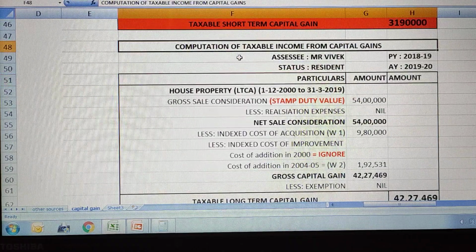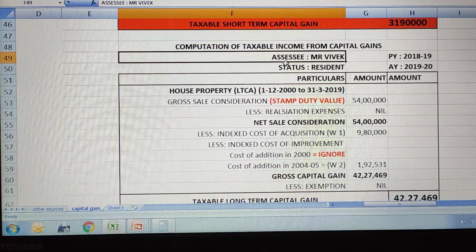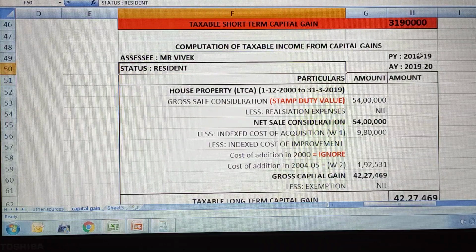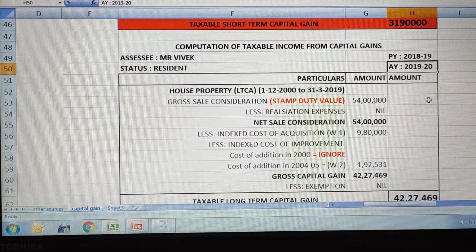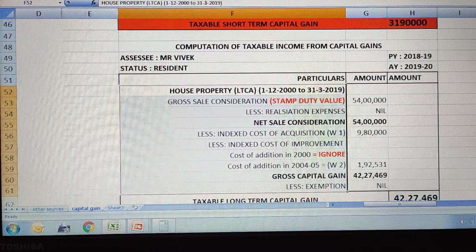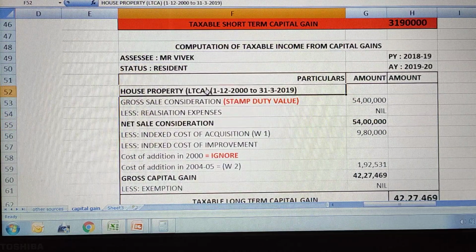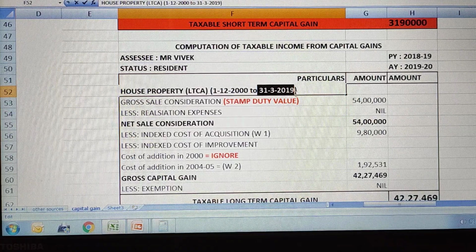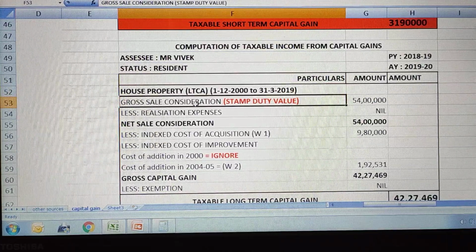So computation of income from capital gains. Assessee is Mr. Vivek. Status is resident. Clearly it is mentioned in the question. Previous year is 2018-19 and assessment year is 2019-20. To start with, the long-term capital asset, because the purchase is in the year 2000 and the sale is made in 2019, so it is considered a long-term capital asset.